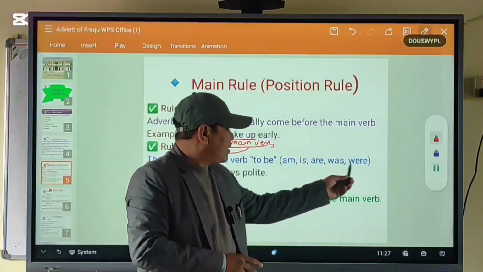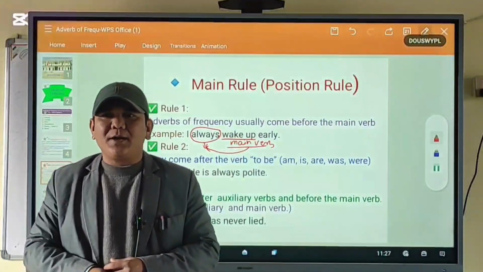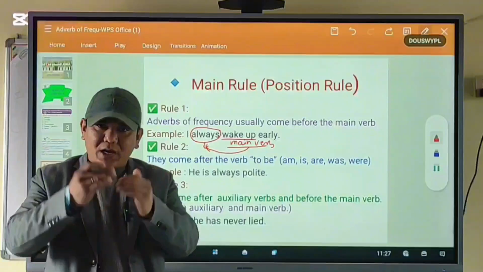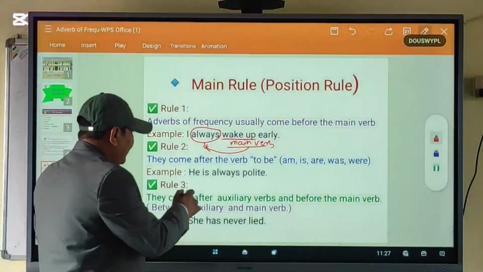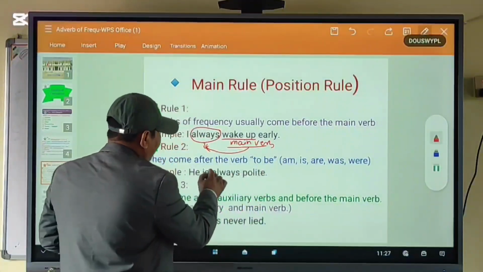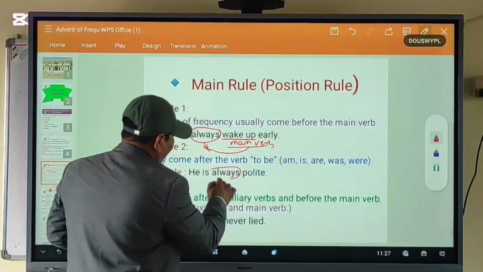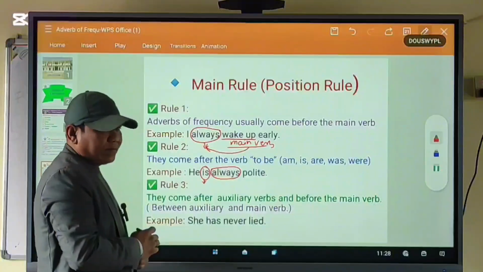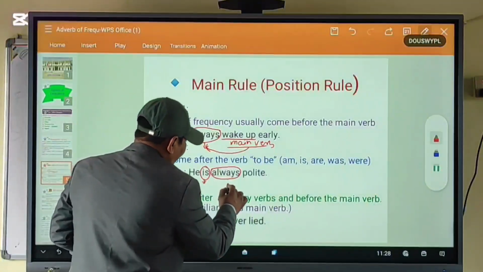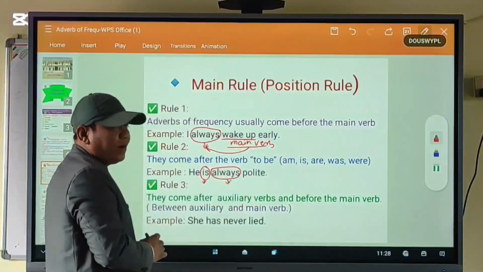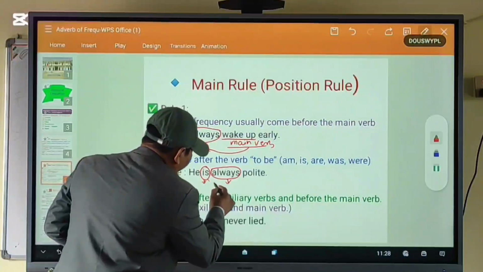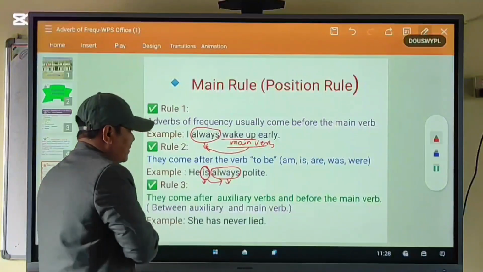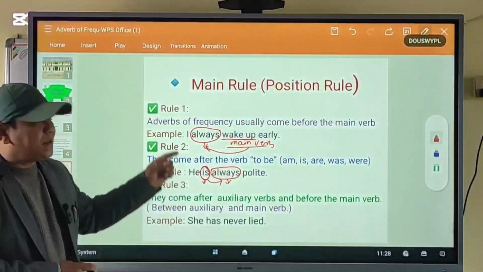These are the verb be. We use it after to be verbs. For example, he is always polite. Look at this. This is the be verb. And this is the adverb of frequency. This is the second rule.